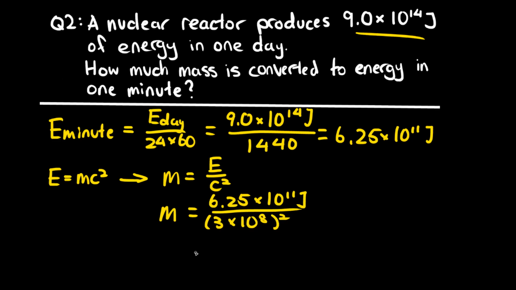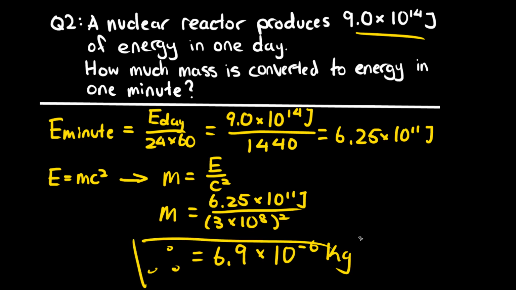And what this all divides up to is 6.9 times 10 to the negative 6 kilograms. So basically what this is telling us is that the nuclear reactor can convert 6.9 times 10 to the negative 6 kilograms of mass into energy per minute.